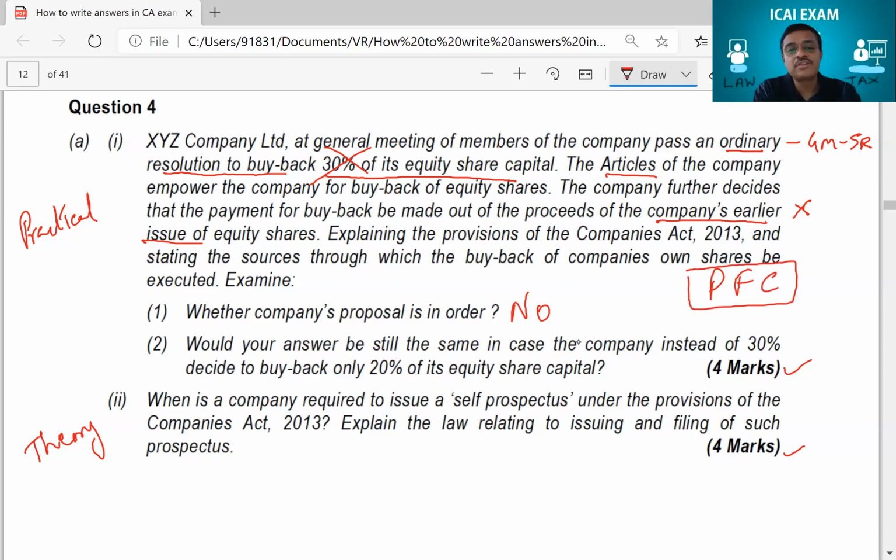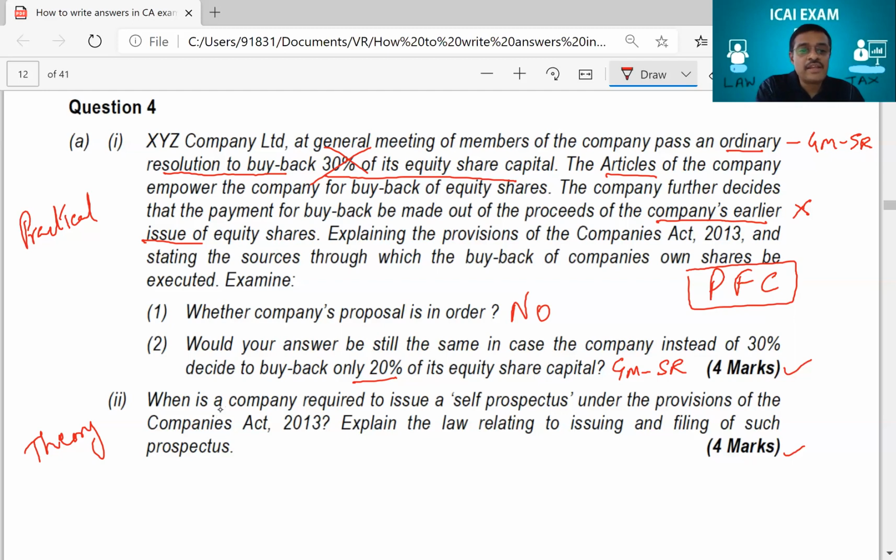And would your answers be still the same in case the company instead of 30% decides to buy back 20%? See, even if it is 20%, it should have been a GMSR, and with an ordinary resolution you can't buy back 20%. So either way it is no. But how to write this 4 marks answer, I'll teach you. I'll show it to you practically how students have written, and if they had written correctly, they would have got full marks.